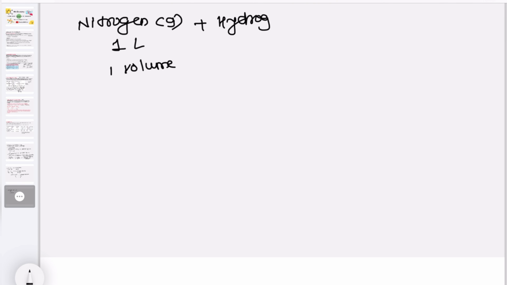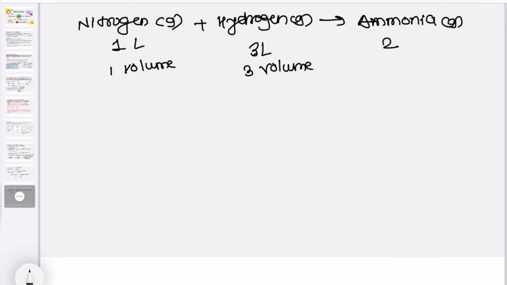Under the same conditions of temperature and pressure, 1 liter of nitrogen gas, that means 1 volume, combines with hydrogen gas, that is 3 liters, that means 3 volumes, to form ammonia NH3, ammonia gas having 2 liters, that is 2 volumes.